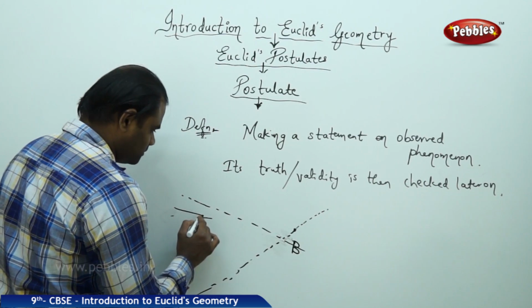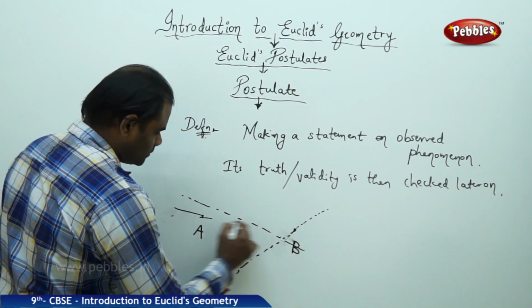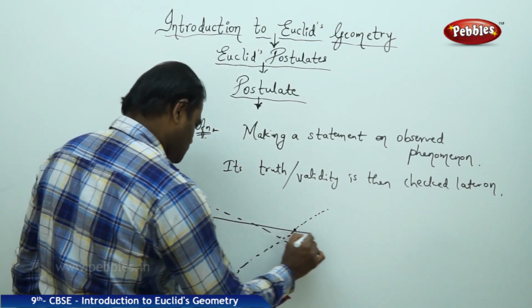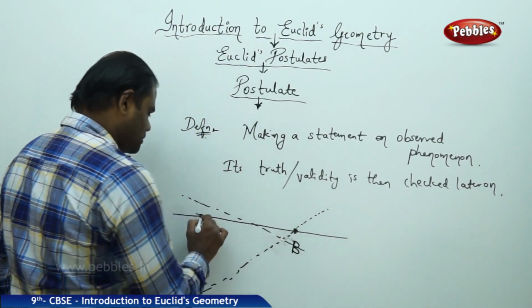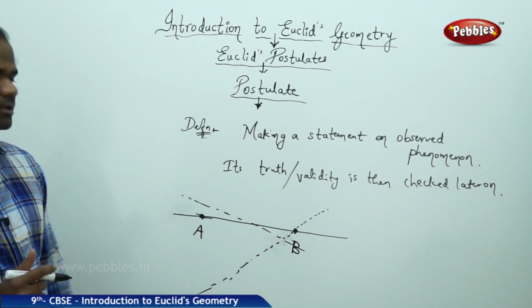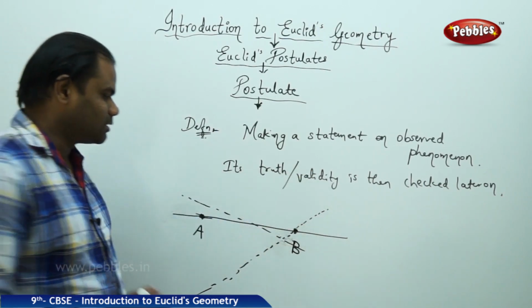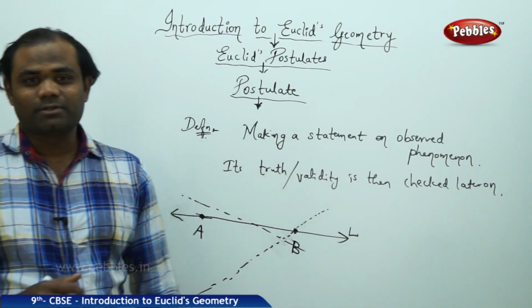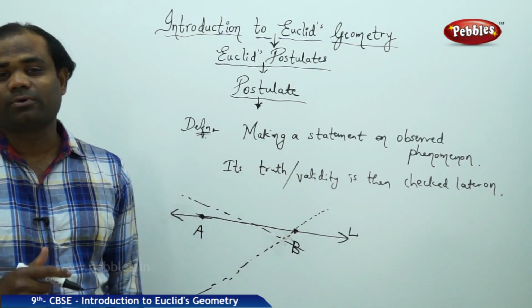So as I see here, I come across a line which is said to pass through A and B. Now out of the different lines I have taken, I recognize that there is only one line which can pass through these 2 points.